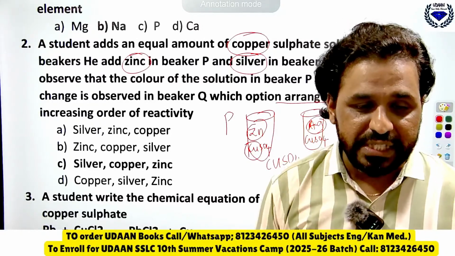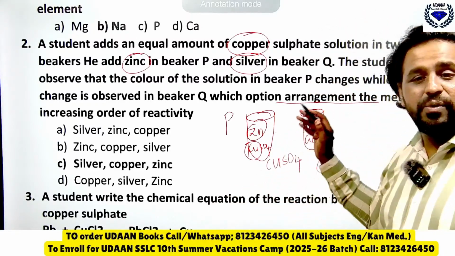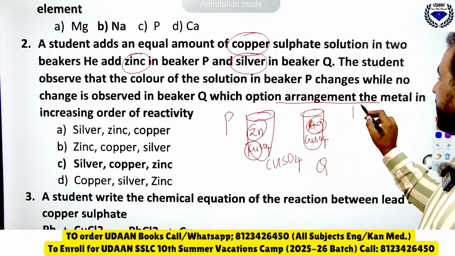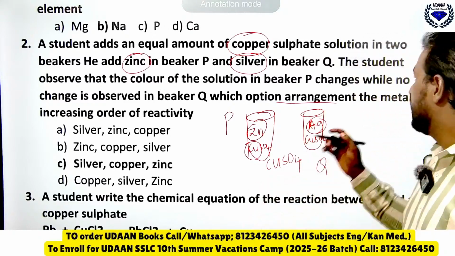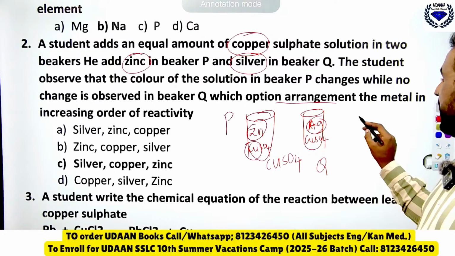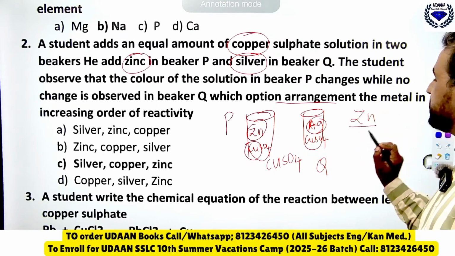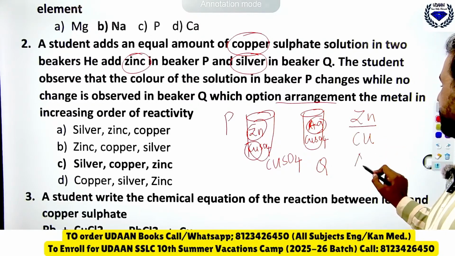When you write the reactivity series, remember the trick: please stop calling me a careless zebra. Zebra means zinc. Instead try learning how copper makes and saves gold.